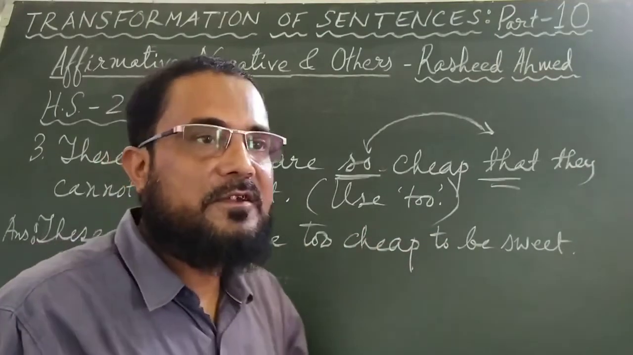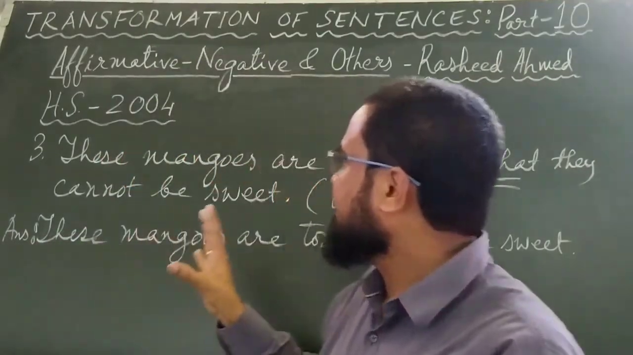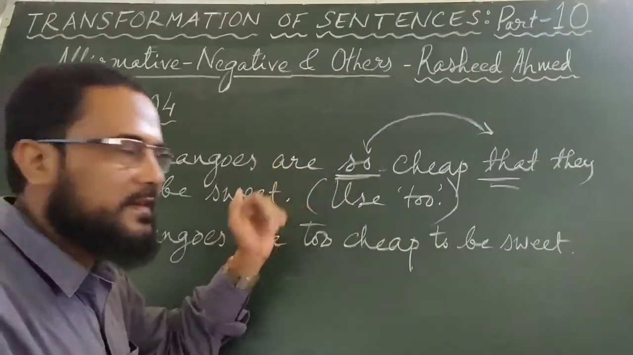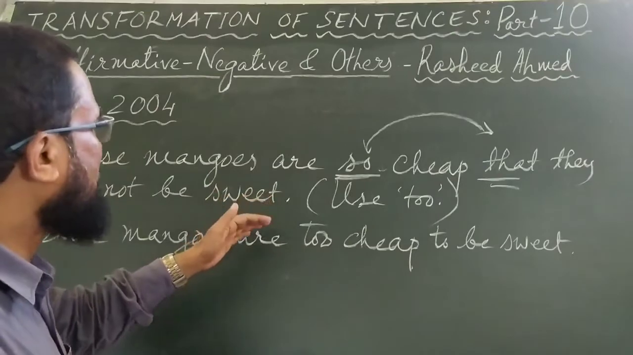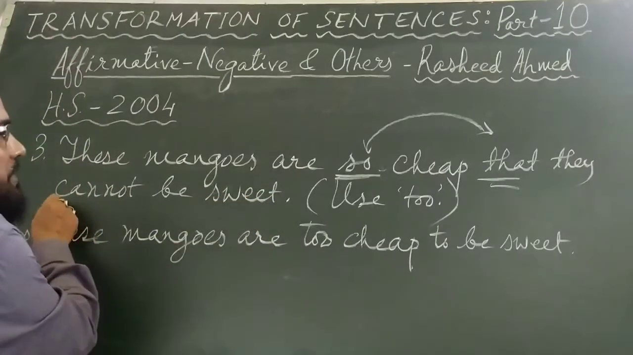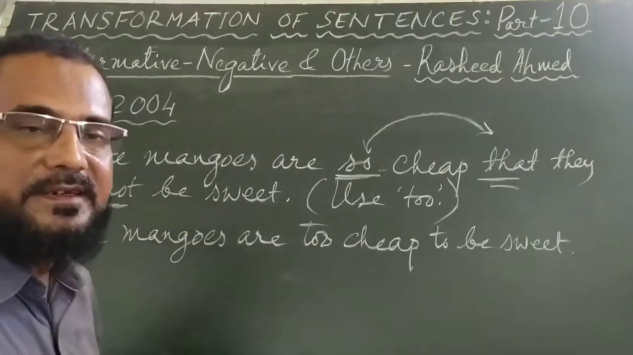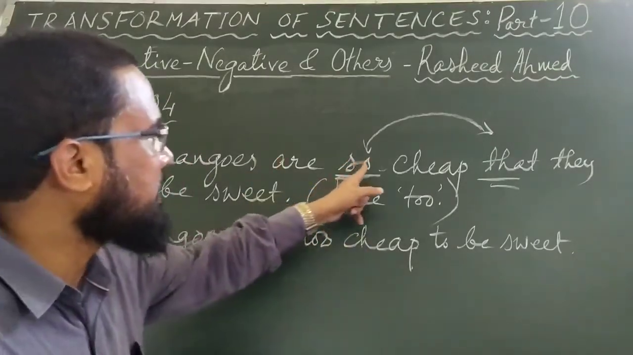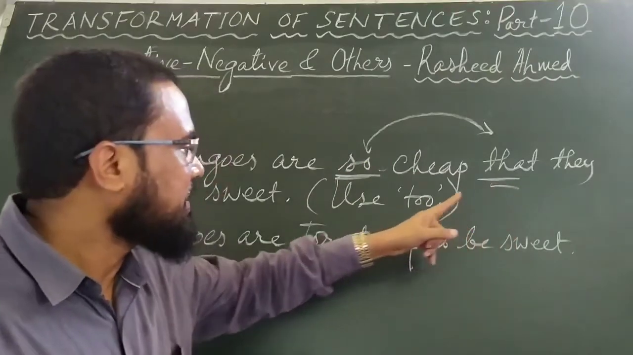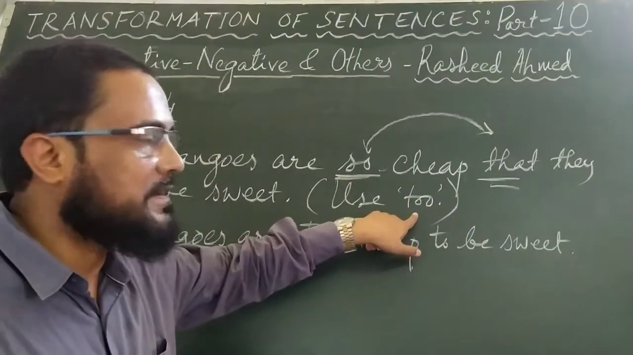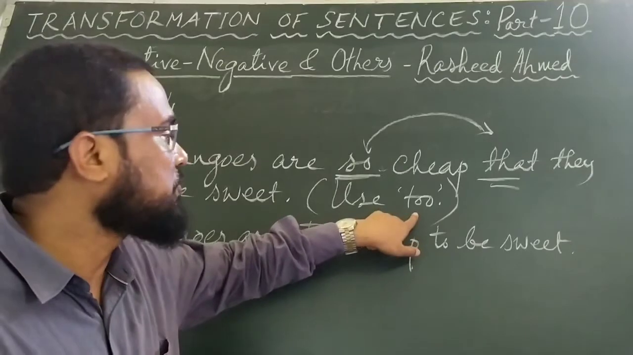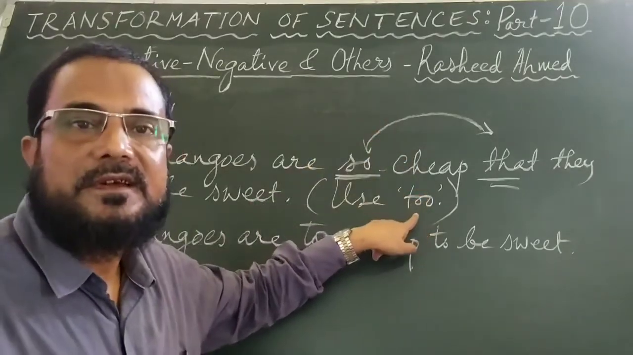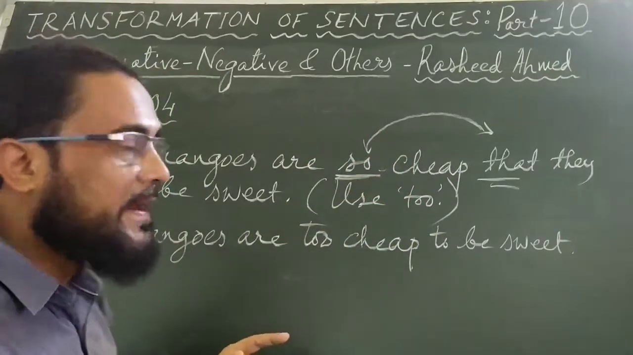And here is also something very interesting. These mangoes are so cheap that they cannot be sweet. This sentence is a complex sentence, and it is also a negative sentence because of cannot be sweet. It is a negative sentence, a complex sentence, and in it so that is used. The instruction here is, rewrite the sentence using too. The instruction may also be make it a simple sentence, or make it affirmative.